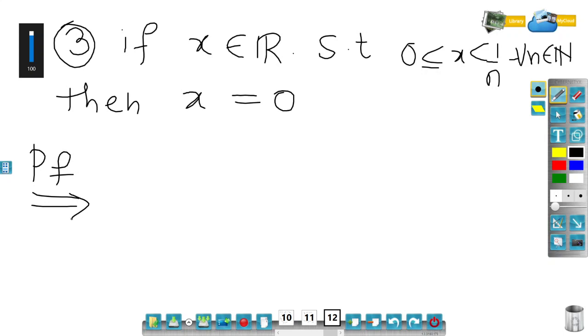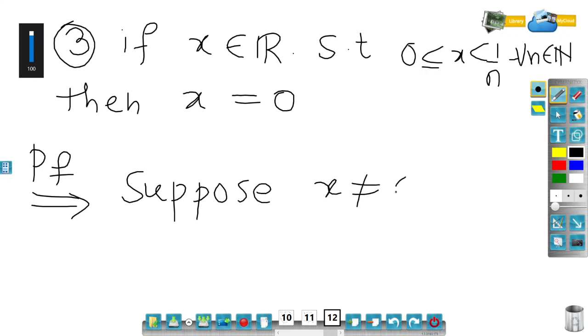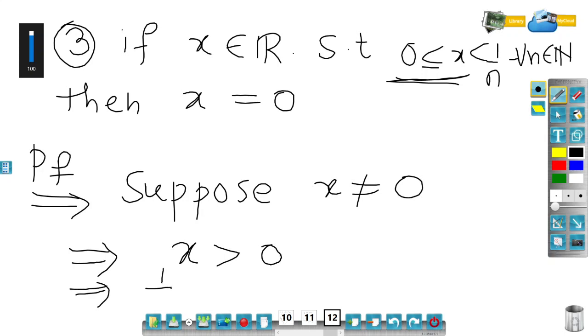So the proof is by the method of contradiction. Suppose x is not equal to 0. So if x is not equal to 0, then either x will be greater than 0 or x will be less than 0. But x cannot be less than 0 because it is given that x is greater than or equal to 0. So when x is not equal to 0, this would imply x must be greater than 0. If x is greater than 0, this would imply 1 by x is also greater than 0.